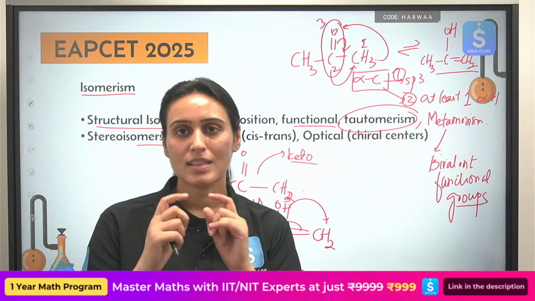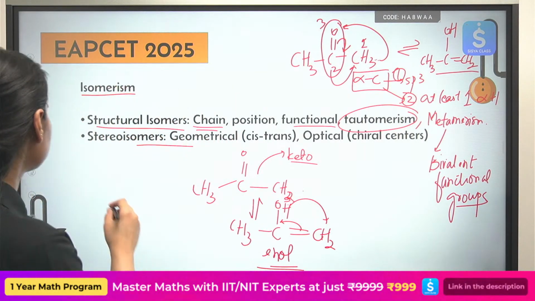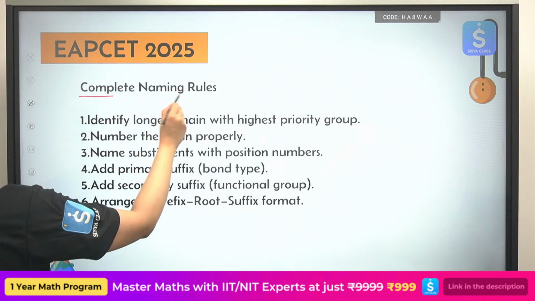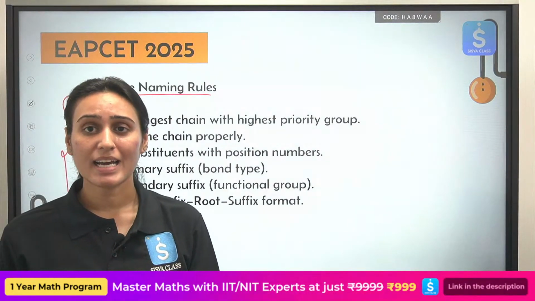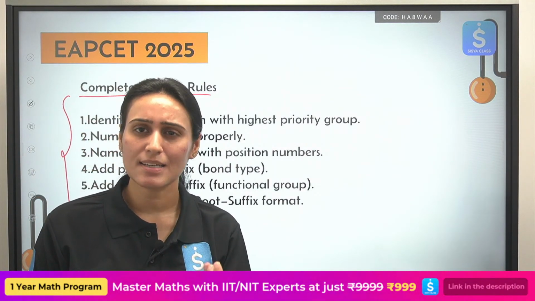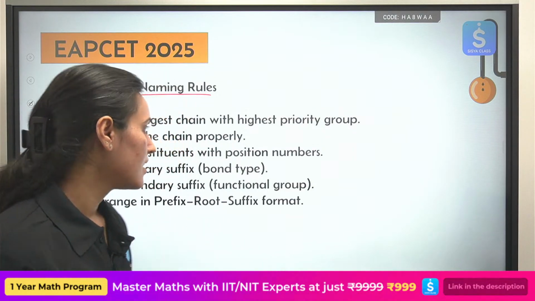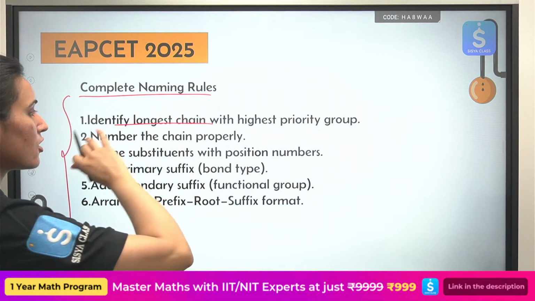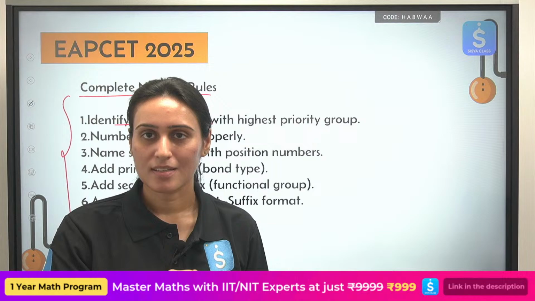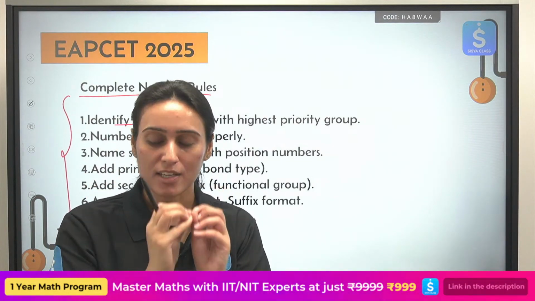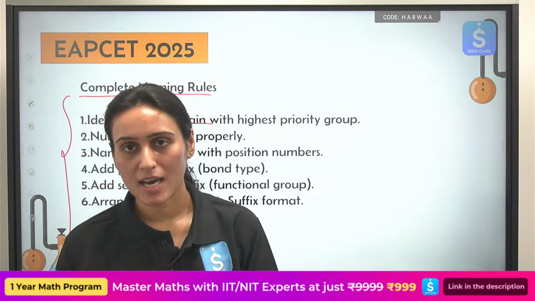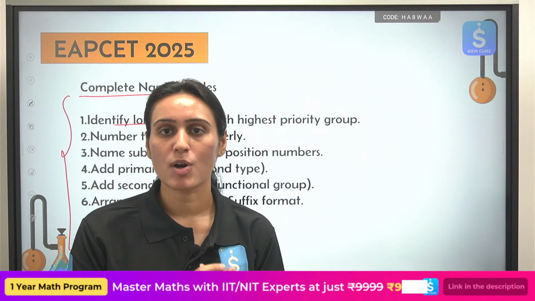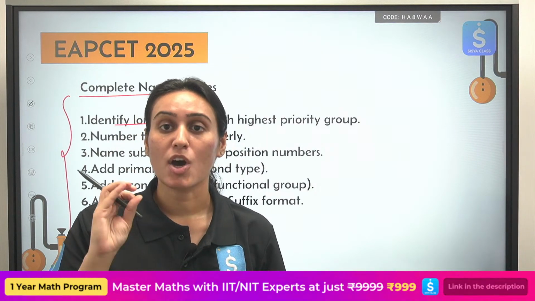So now let's talk about the next part. You are going to follow these 6 rules in order to name your organic compound. You already know about that, so see them quickly, then we will solve questions. So first of all, you will identify the longest carbon chain. That is your first priority. You will see in your entire organic compound which carbon chain has the maximum number of carbon atoms. That will become your parent chain.